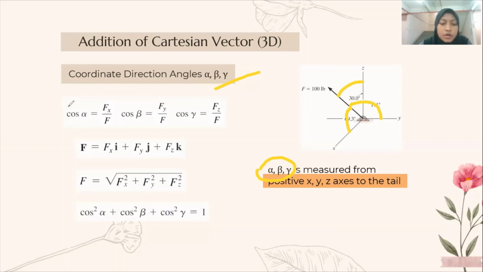So this is the formula of direction cosines. When the coordinate direction angles alpha, beta, and gamma are given, we can use this formula to find Fx, Fy, and Fz. Then we can write the force in Cartesian vector form. And then to find the magnitude of the Cartesian vector, we can use this formula. There is also an important relation among the direction cosines. You can use this formula when you are only given two of the coordinate angles. For example, if you are given alpha and beta, you can find gamma by using this relation.